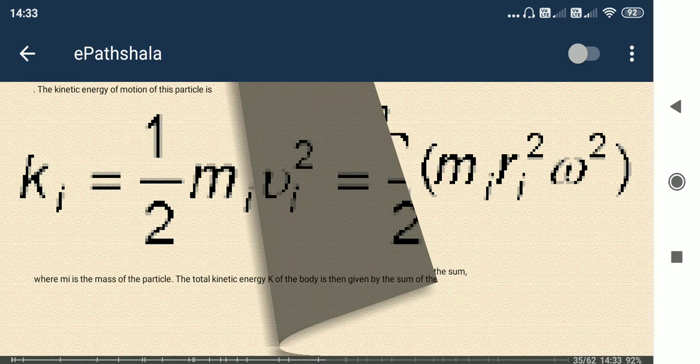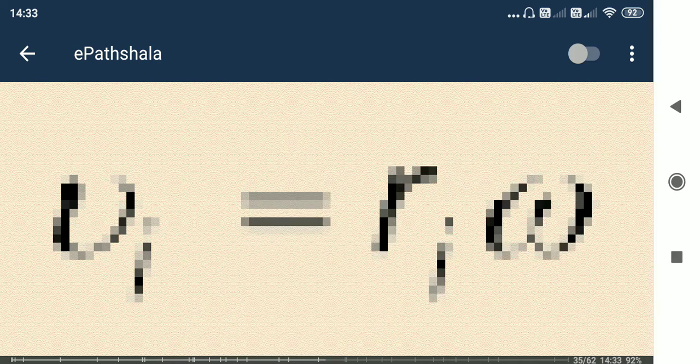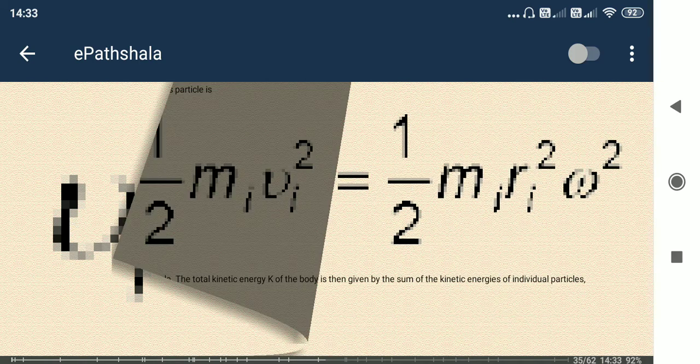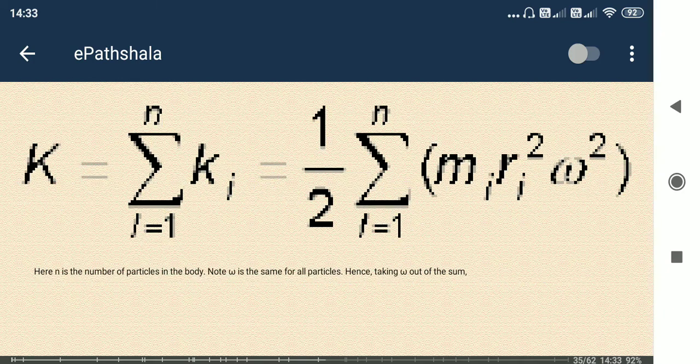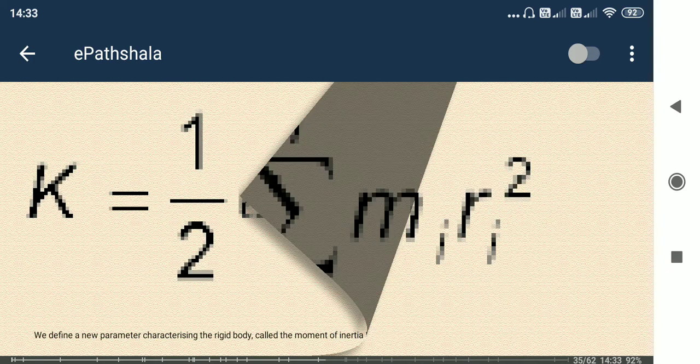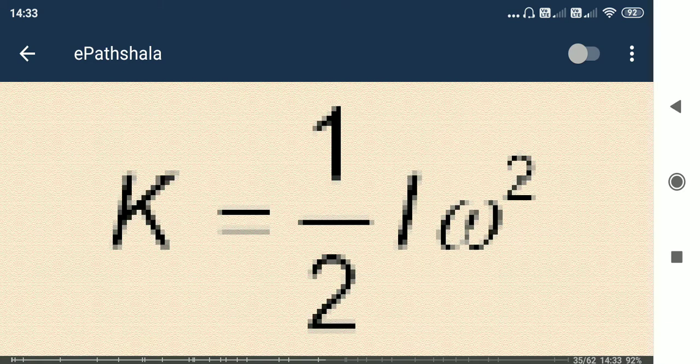So now the kinetic energy for translational motion, we have half mv square, where m is the mass and v is the velocity of the particle. In the case of rotational motion, it is half mv square, where v equals omega r, so it becomes half m r square omega square. So kinetic energy is half m r square omega square.